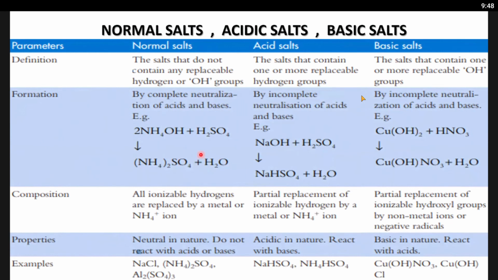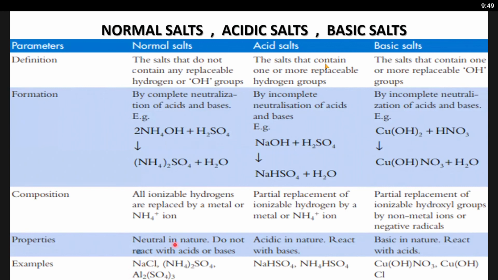Normal salts are the salts that do not contain any replaceable hydrogen or OH groups. Acidic salts are the salts that contain one or more replaceable hydrogen groups, like sodium hydrogen sulfate, right? Here I have read the definition alone. You could see in the bottom there is an example column for each, like NaCl and ammonium sulfate. You can also see the properties. The definition for basic salt is the salt that contains one or more replaceable OH groups. Here hydrogen groups and here hydroxide groups. You can see the examples, so we can see one OH.